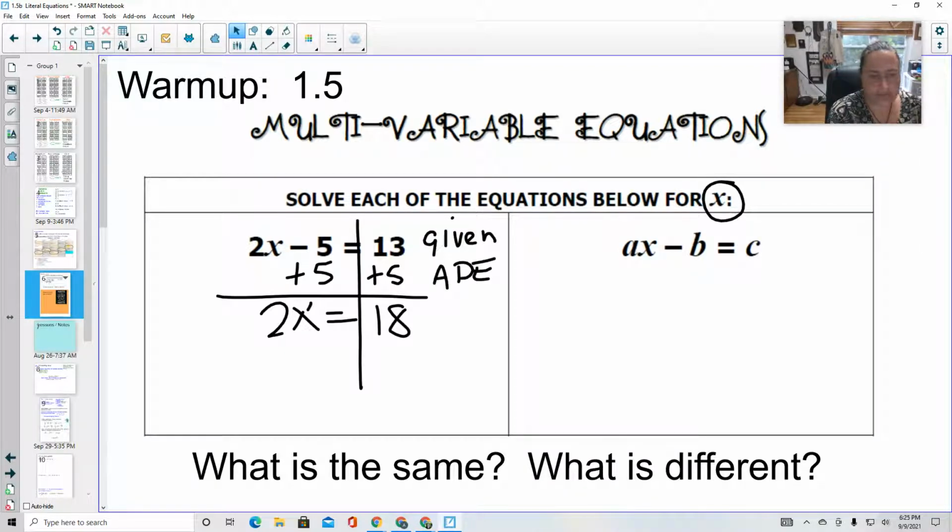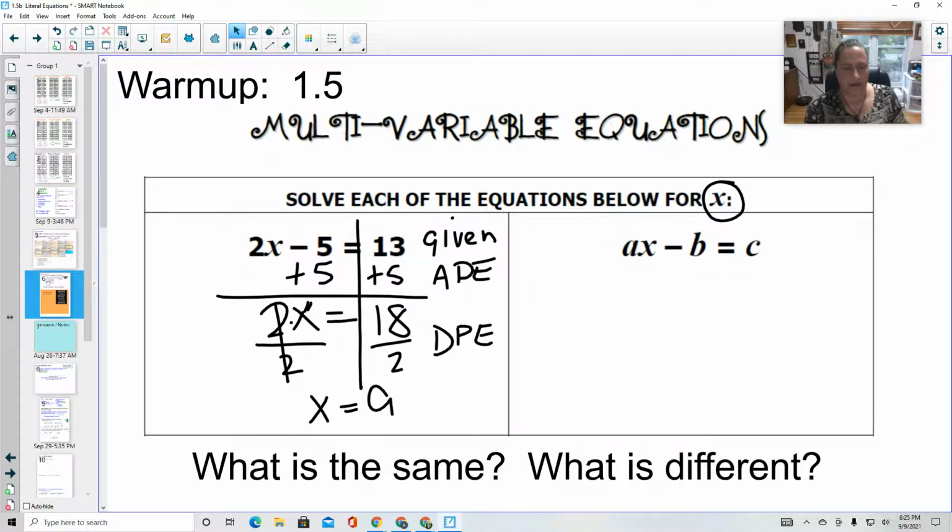Now I have x multiplied by 2. So I'm going to divide by 2, divide by 2. That's called the division property of equality. And that's going to leave me 2 divided by 2 is 1. x equals 9. That's a 9, not an a.